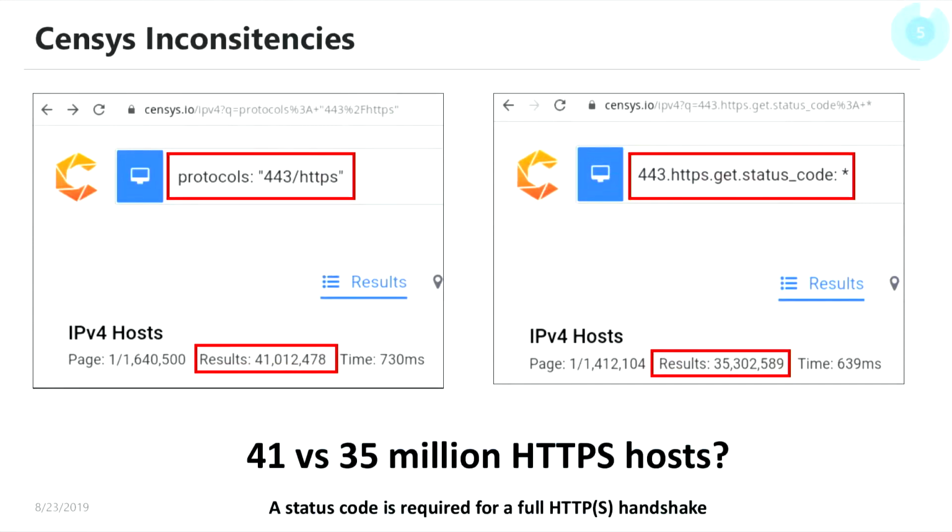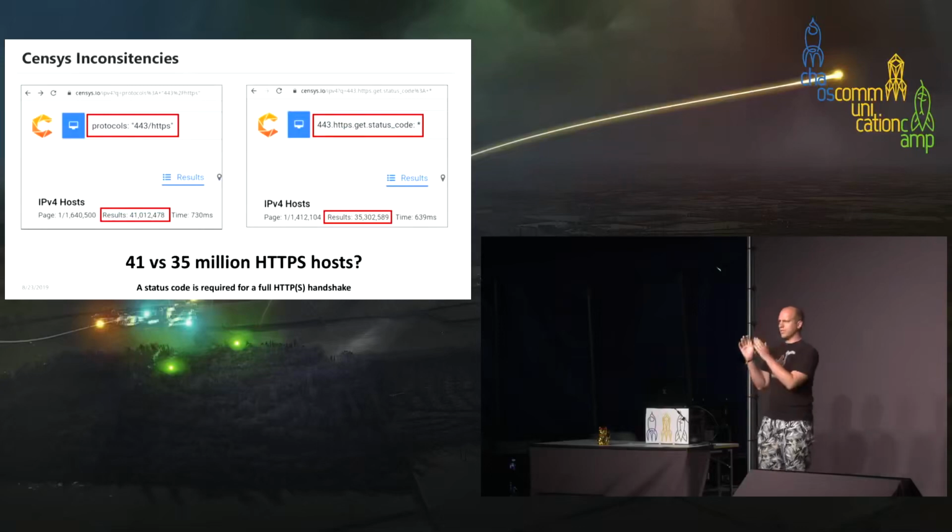On the next point, you can see inconsistencies on Censys. On the left side, I looked for the number of all HTTPS hosts that responded on port 443. On the right side, I did a similar request: I asked for all hosts that had given a status code via HTTPS on port 443. A status code is, for example, 200 OK, 404, 303, you know what I mean.